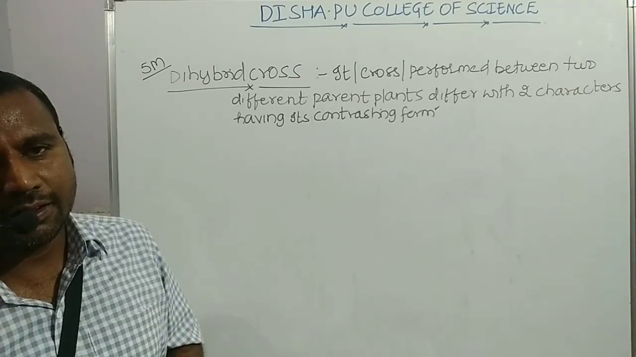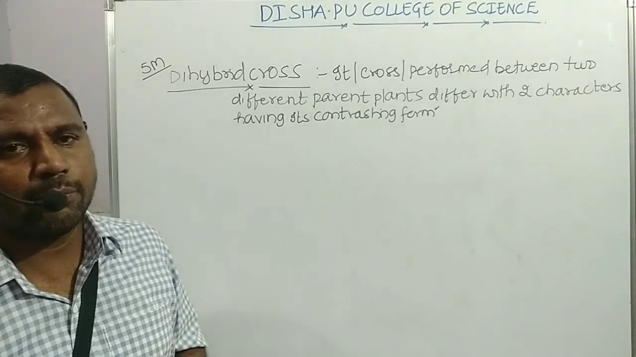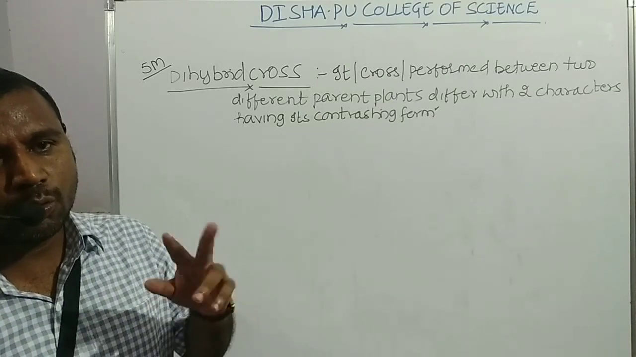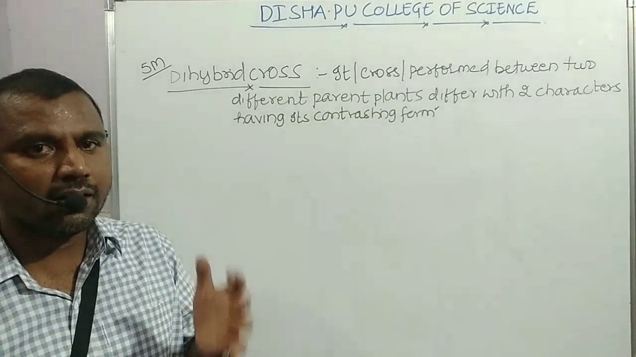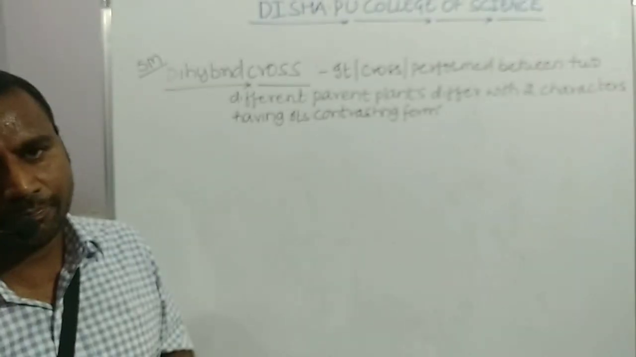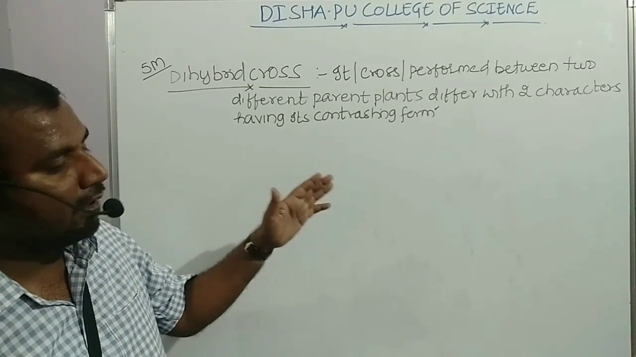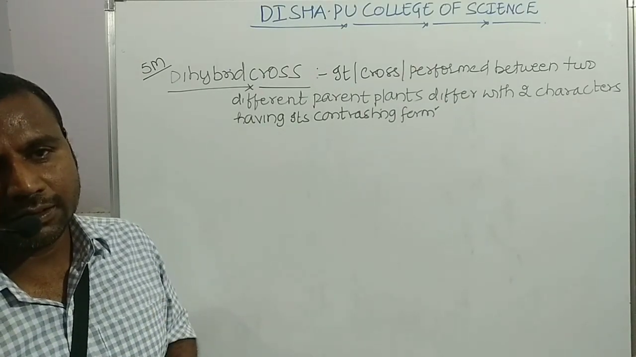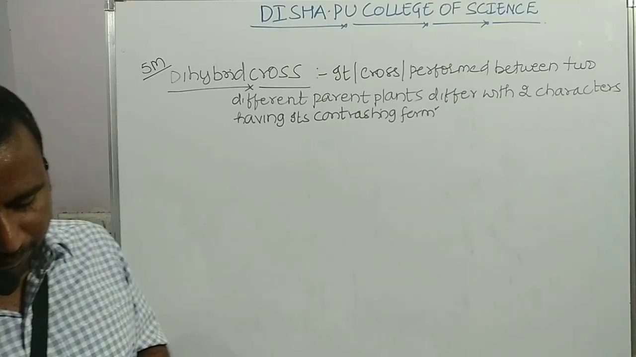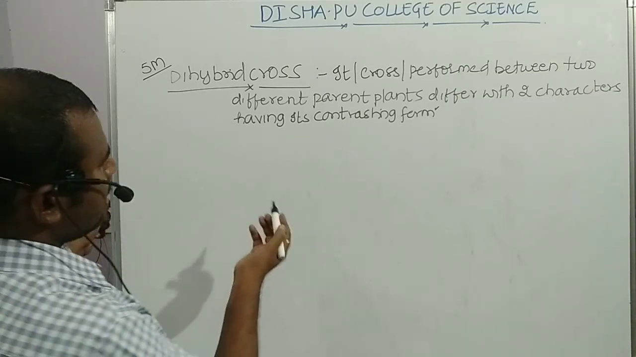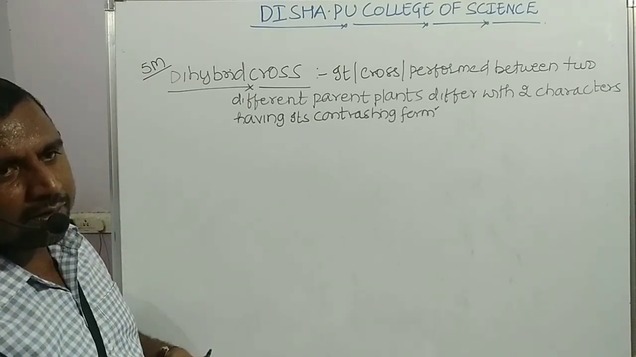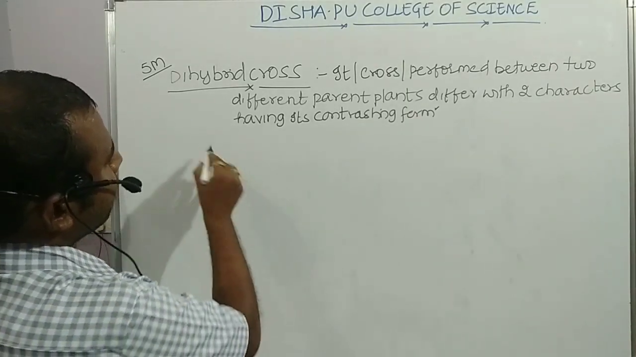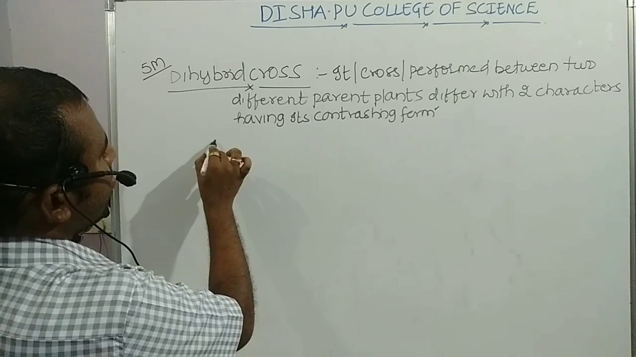We already studied the monohybrid cross. In monohybrid cross we studied a cross made between two different plants having a single character with its contrasting form. Now here we are going to study a cross between two different plants having two characters with their contrasting forms. Now which example should we take? We can take any two characters found in the pea plant, which we usually study. So I will take one example, students.